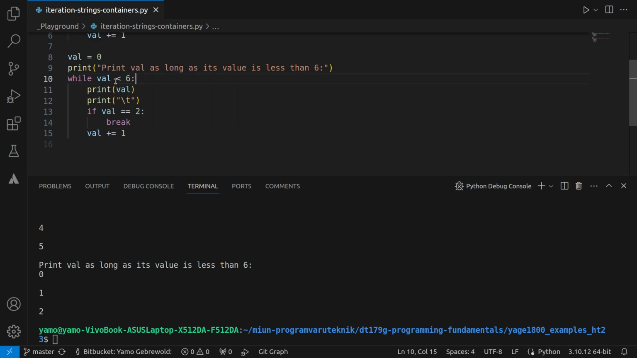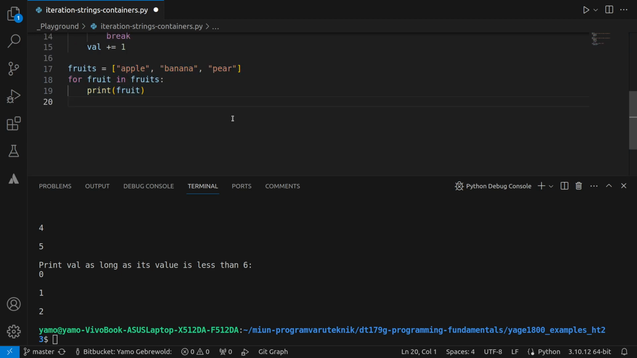that is true. 2 is less than 6, then it prints out 2, and it prints out the empty line, and then it checks if value is 2, then it should break. So it should jump out of this loop, and it will not increment it either. It will just stop executing the loop at this point, and jump out of the whole loop. So that's good to know, that it's possible to break out of a loop, so to say.